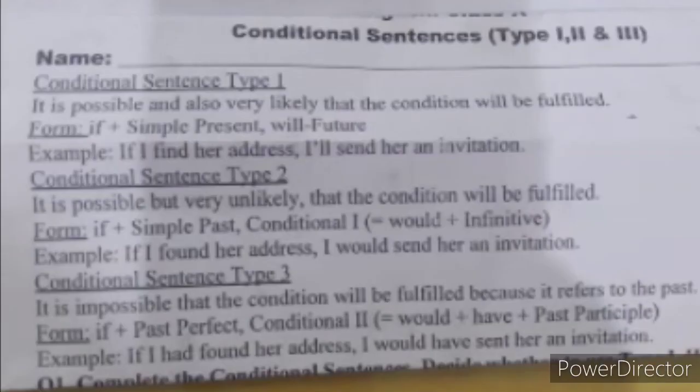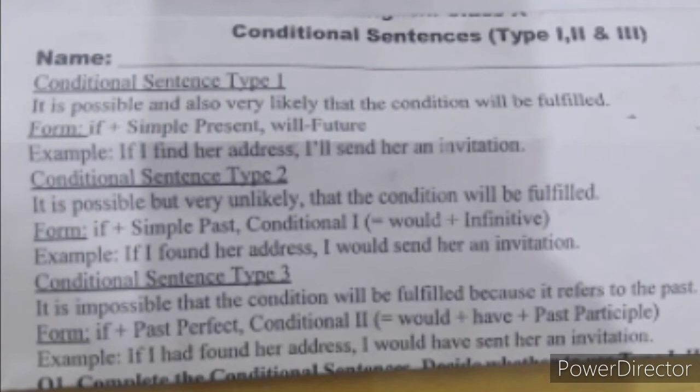Now we come back to conditional sentence type 2. In conditional sentence type 2, it is possible but very unlikely that a condition will be fulfilled, and there is a very small chance that the condition will be fulfilled. The formation of conditional sentence type 2 is simple past. You use the simple past tense, the second form of the verb, plus would and the infinitive.